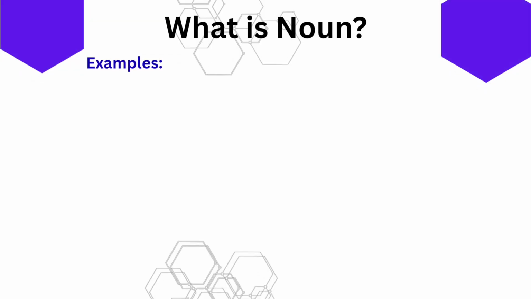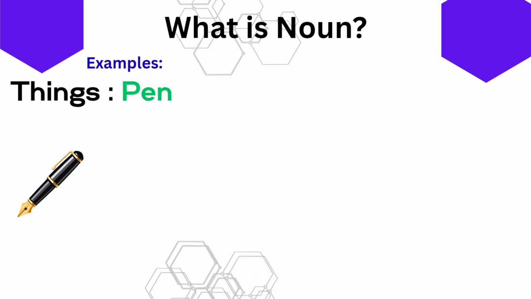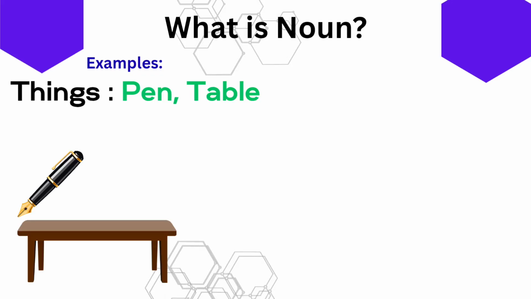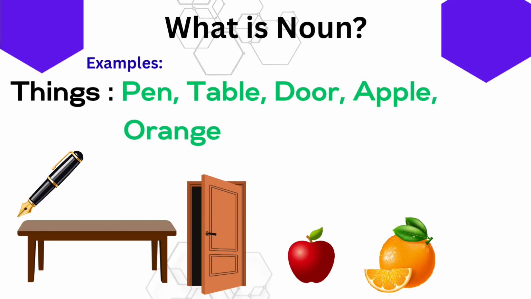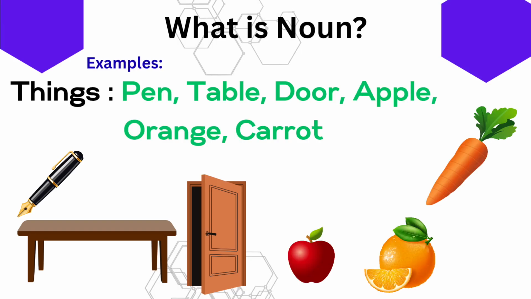We can see so many non-living things around us. Some of them are pen, table, door, apple, orange, carrot. These are examples of things.